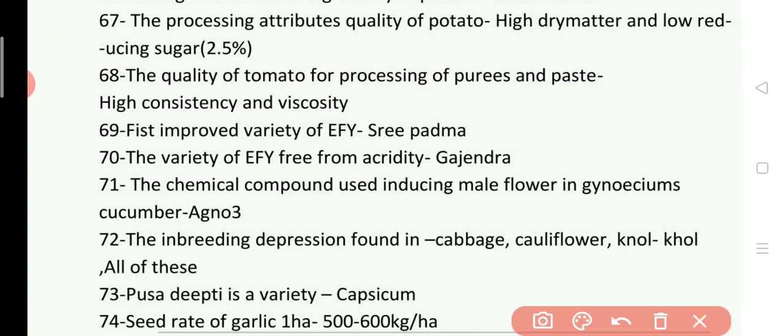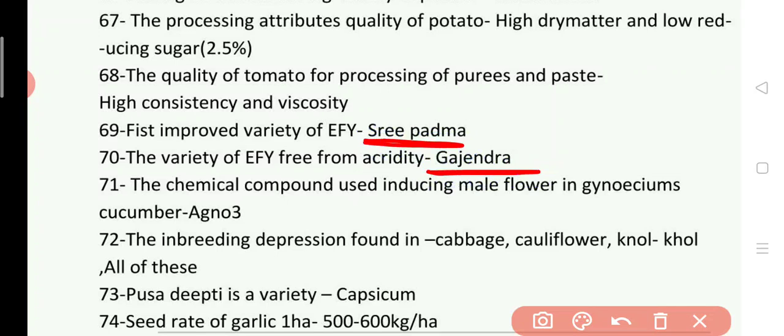69. Feast improved variety of EFY. Answer is Shri Padma is a variety of EFY. The variety of EFY free from acridity. Answer is Gajendra. 71. The chemical compound used in inducing male flower in gynoecium.